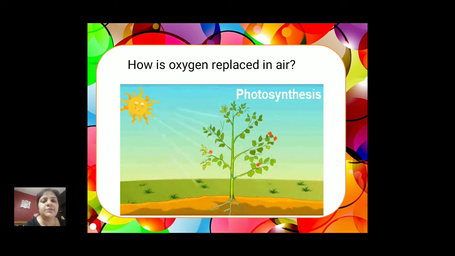This is possible because the carbon dioxide that is released by the human beings in the process of respiration is taken up by the plants to make food, and the end result of it is that they are releasing oxygen again to the atmosphere, and therefore the proportion of oxygen is maintained.